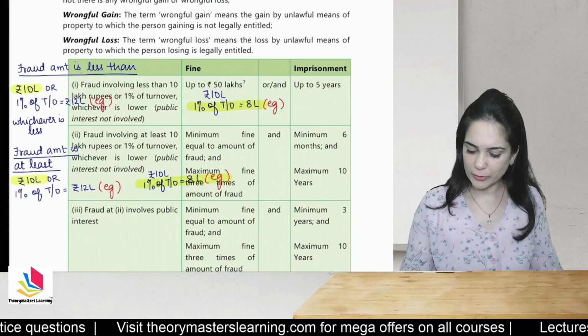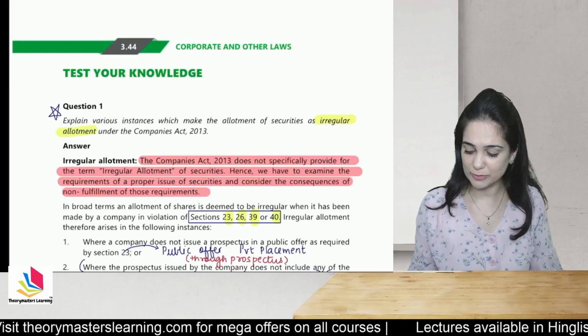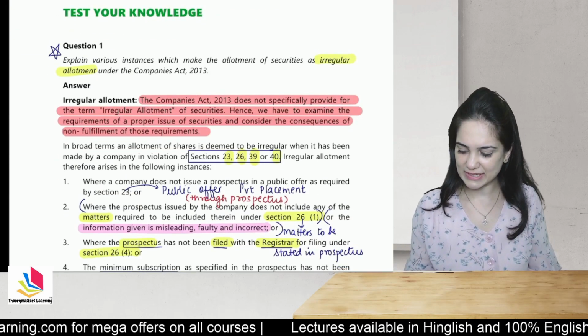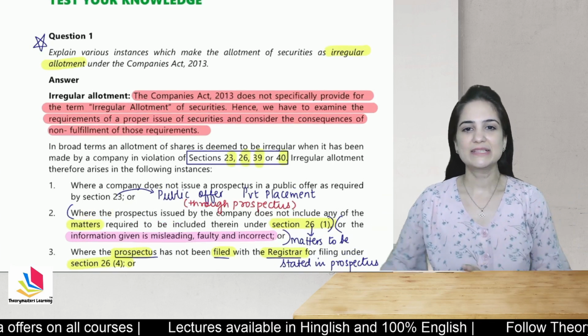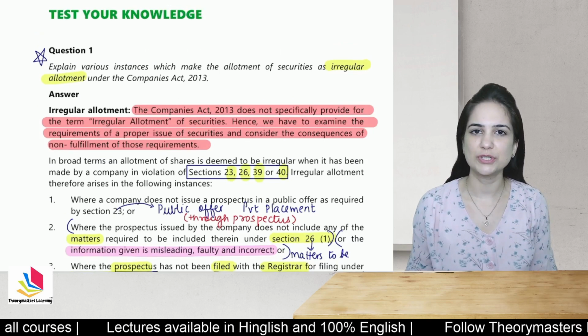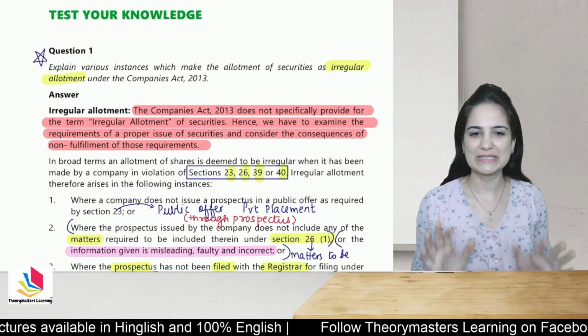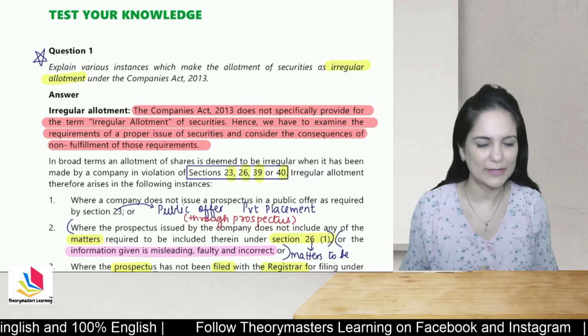Now, students, the second question which I have chosen today is a very important question as far as my estimate is concerned. It can be asked in the exam. Now, why is it important and why have I chosen it? The reason is that you will not find these provisions in the theory part because there is no separate concept actually in the 2013 Act. Now, what do I mean by that?